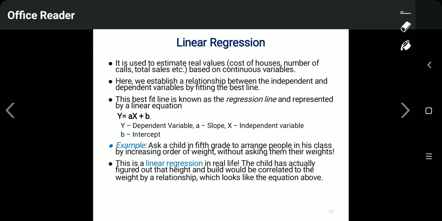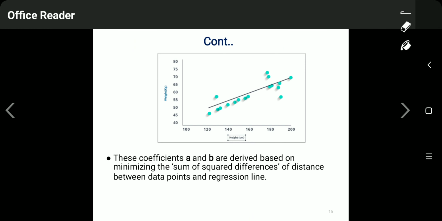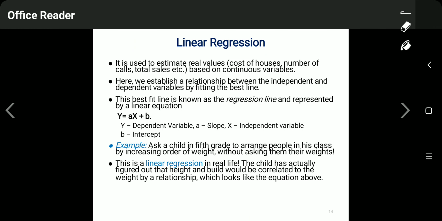If you know this straight line, and you also know the values of a and b, where a is the slope and b is the y-intercept, then for any particular value of x, you can get the value of y. So this is what linear regression is. Linear regression is nothing but such an equation which gives you the value of a dependent variable based on independent variables.